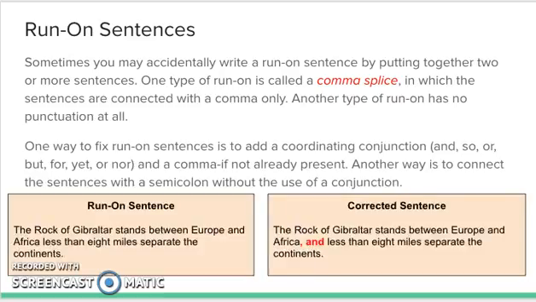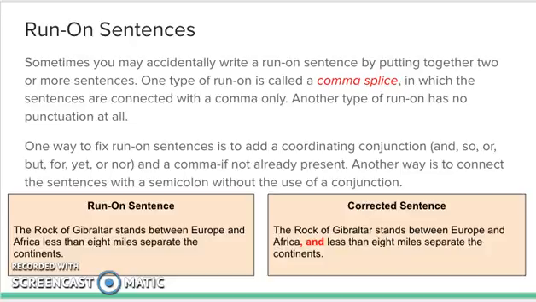Run-on sentences. Sometimes you may accidentally write a run-on sentence by putting together two or more sentences. One type of run-on is called a comma splice, in which the sentences are connected with a comma only. Another type of run-on has no punctuation at all. One way to fix run-on sentences is to add a coordinating conjunction, such as and, so, or, but, for, yet, or nor, and a comma if not already present. Another way is to connect the sentences with a semicolon without the use of a conjunction.